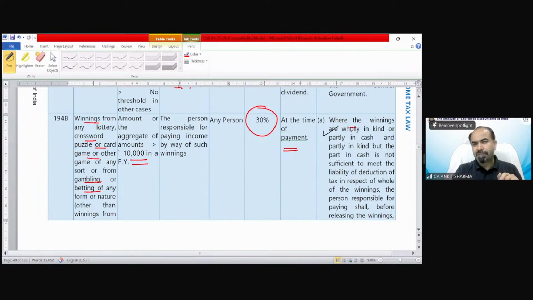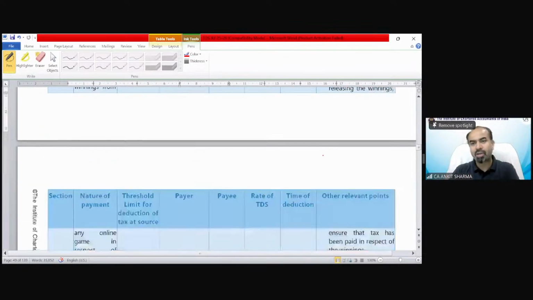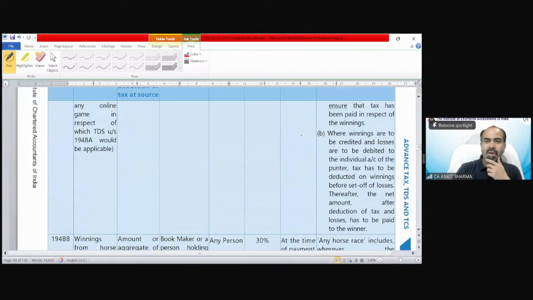Where the winnings are wholly in kind, or partly in cash and partly in kind but the part in cash is not sufficient, this point we have already discussed in the earlier section, 194BB, so you can go through that. This is a new point: where winnings are to be credited and losses are to be debited to the individual account of the punter. Punter means the person who is gambling there, the assessee. Tax has to be deducted on winnings before set-off of losses. Thereafter, the net amount after deduction of tax and losses has to be paid to the winner.